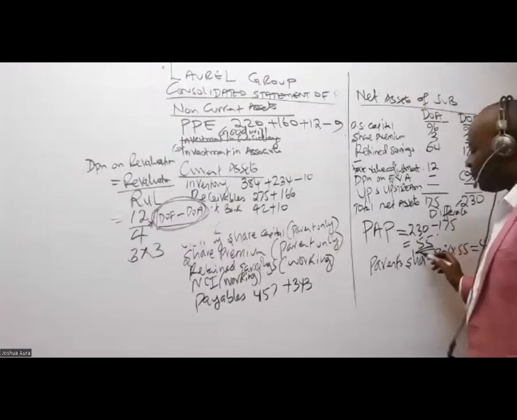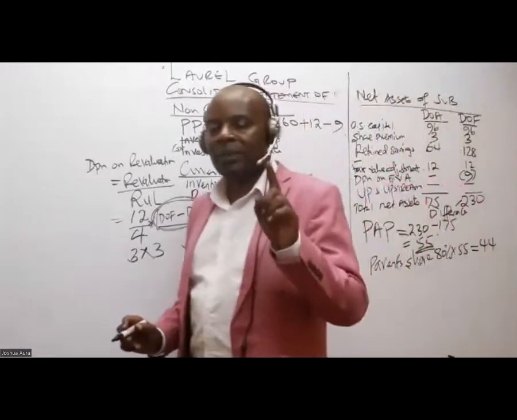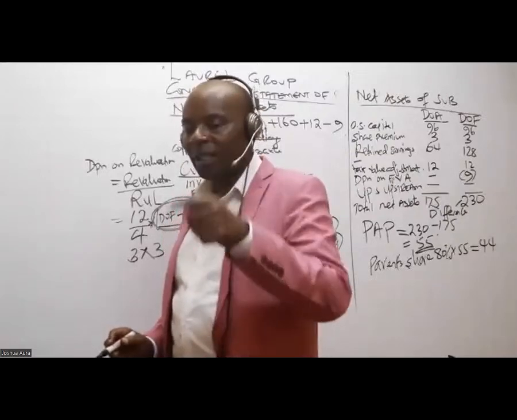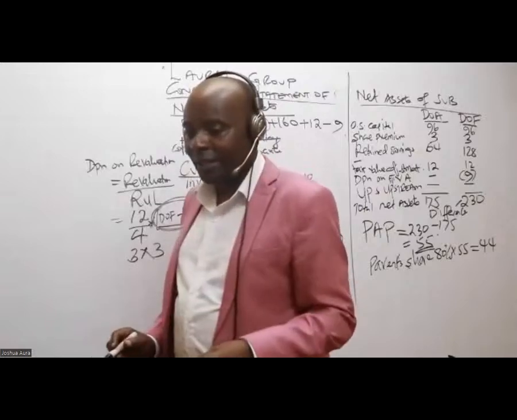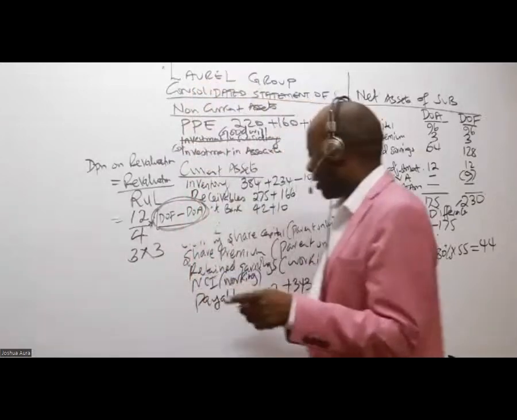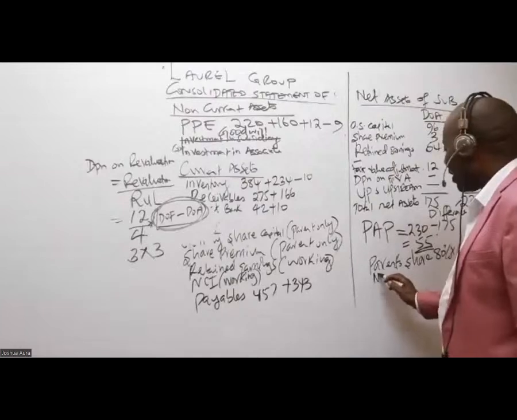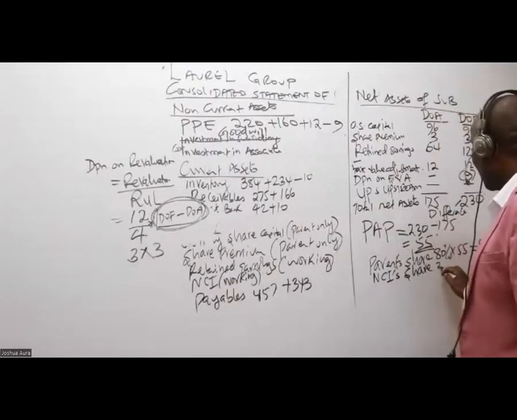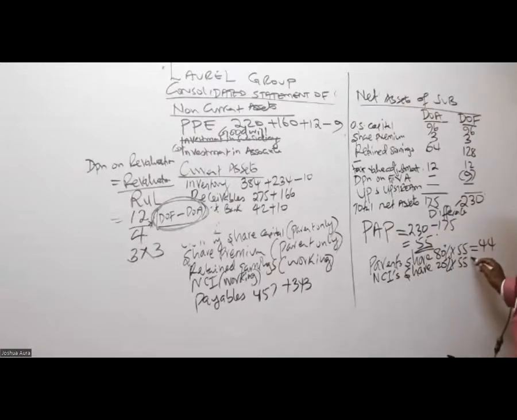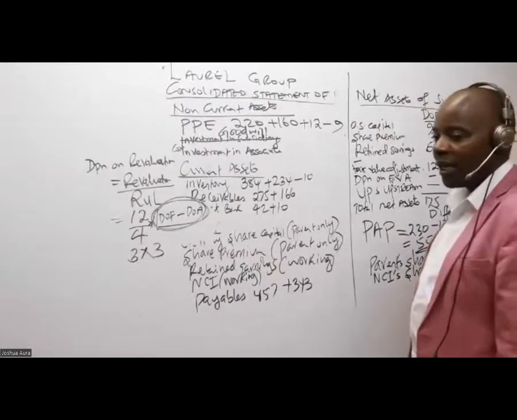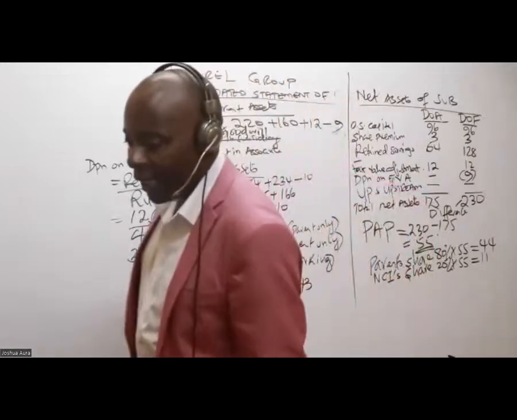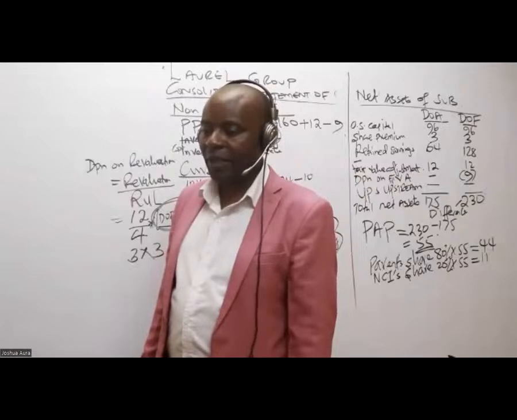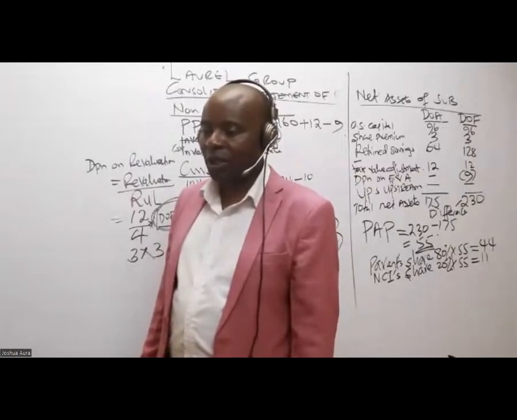Because the parent has got 80%, there must be another stakeholder who has the other percentage. What is the name of the other guy? It's NCI. So you talk of NCI's share. It is 20% of 55, which will give me 11, isn't it? Thank you so much.